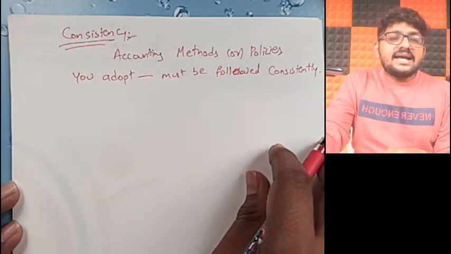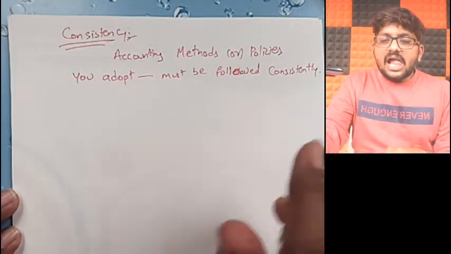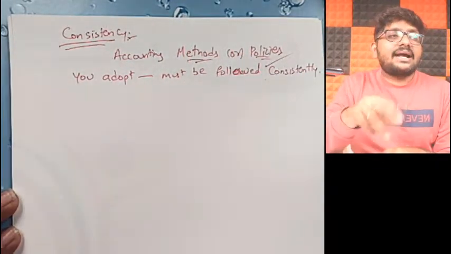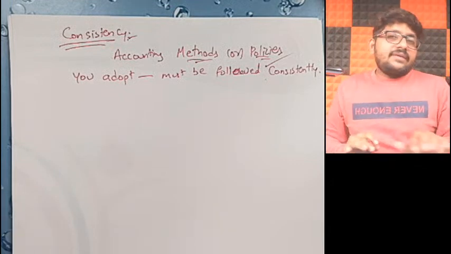It means whatever accounting methods or policies that you adopt, you have to follow them consistently. Let me give an example.